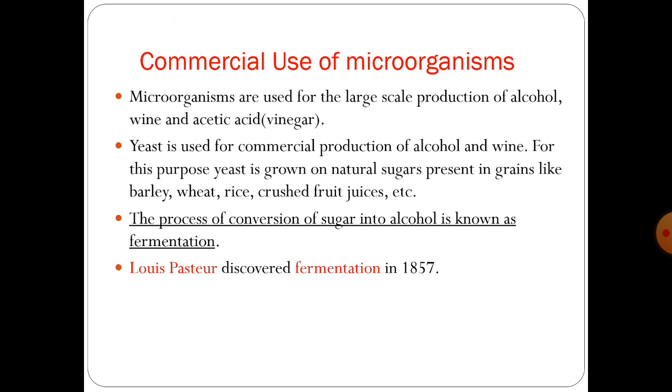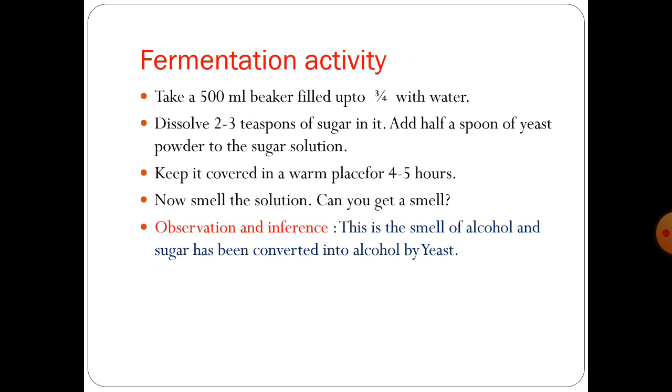This fermentation is used for the commercial use of microorganisms, and the sugars which are used for this fermentation are natural sugars which are present in grains like barley, wheat, rice, and also in crushed fruit juices. Louis Pasteur discovered this fermentation in 1857. Now this activity is very simple, you can read and understand it very easily.